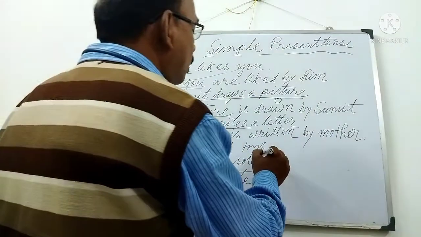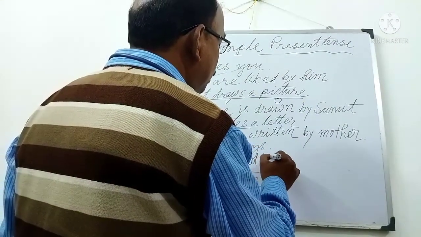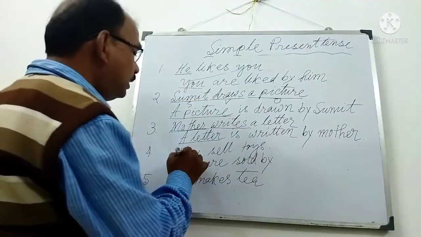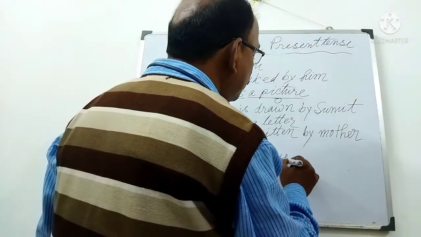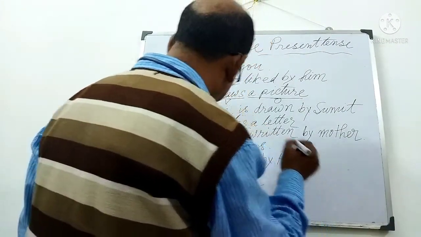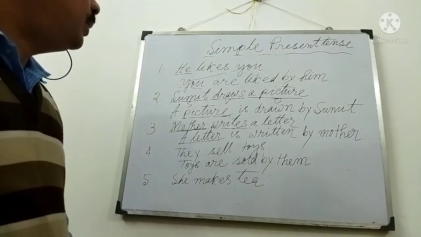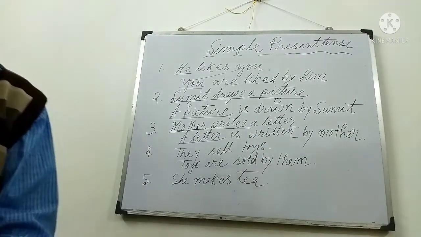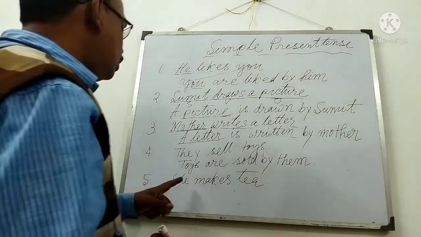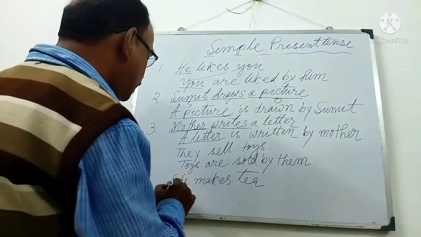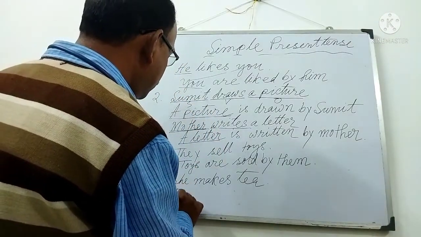Then the subject will be the object adding by, they changes into them. Number fifth exercise, she makes tea. So the object here is tea.